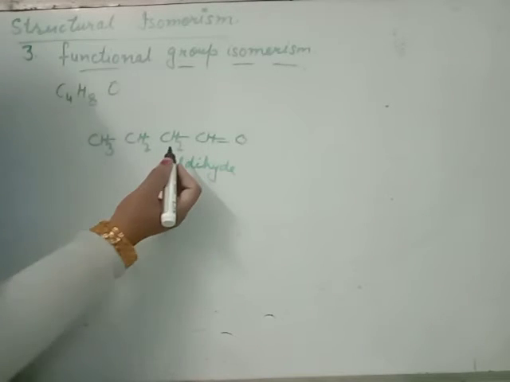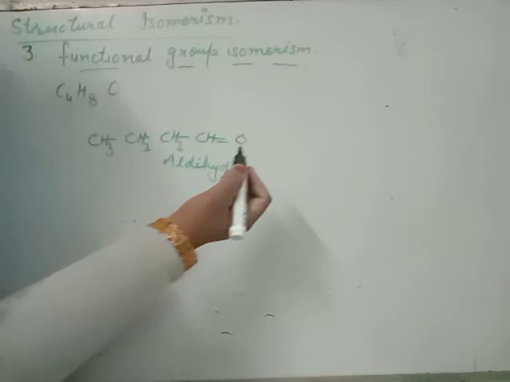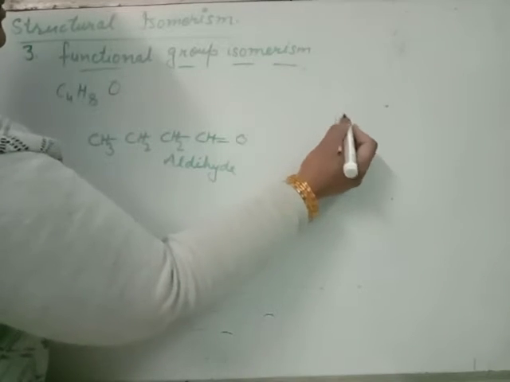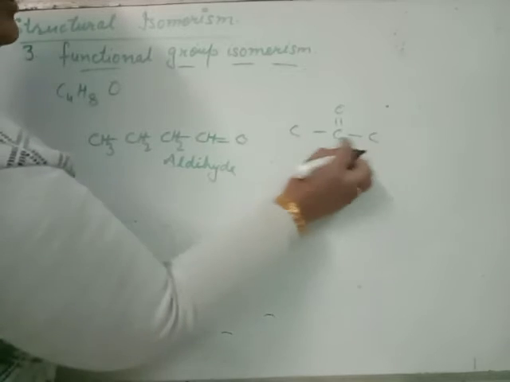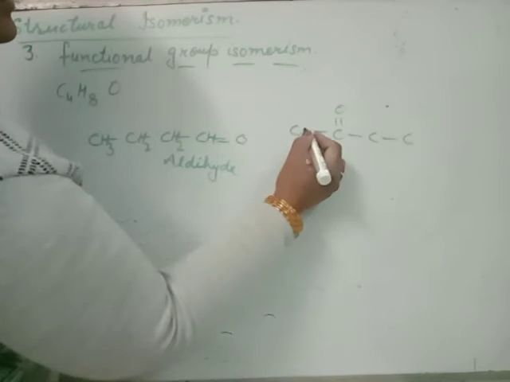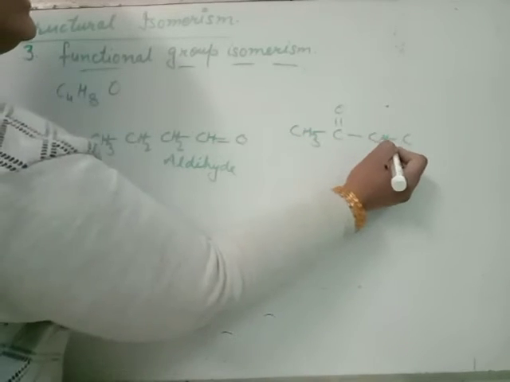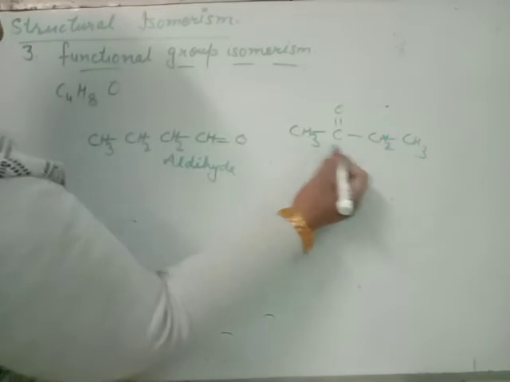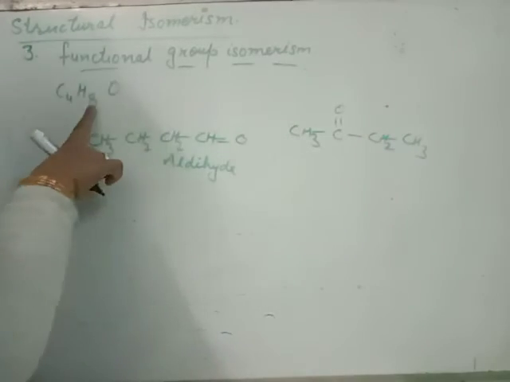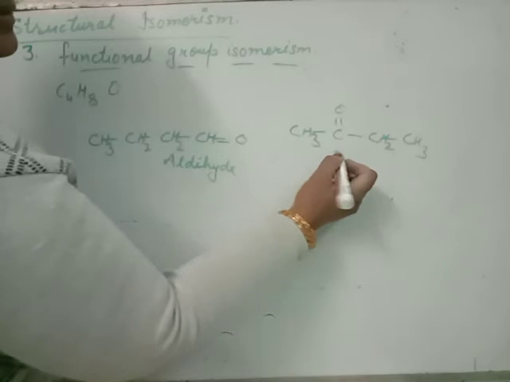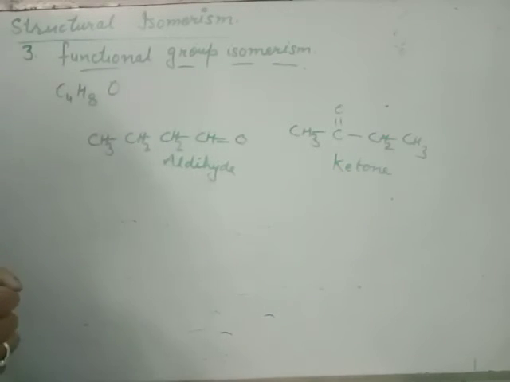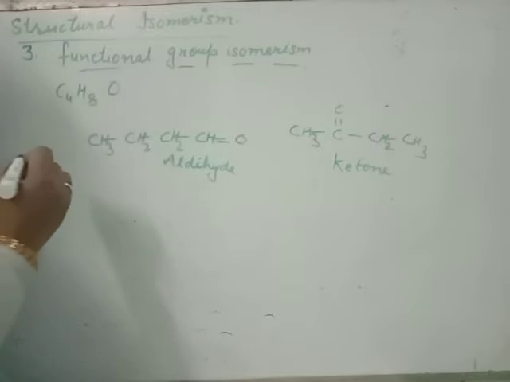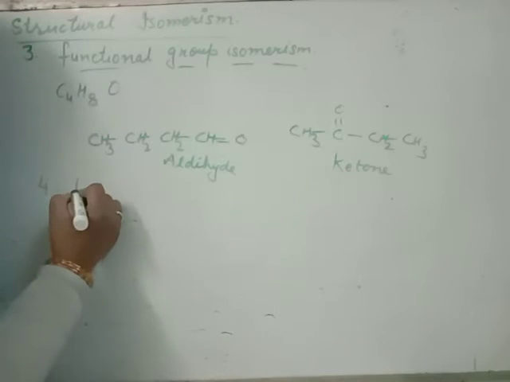Now, to make the ketone, the carbonyl group is at least at second carbon. 1, 2, 3 and 4. Complete the valency. It is aldehyde, it is ketone. In the same way, fourth one is metamerism.